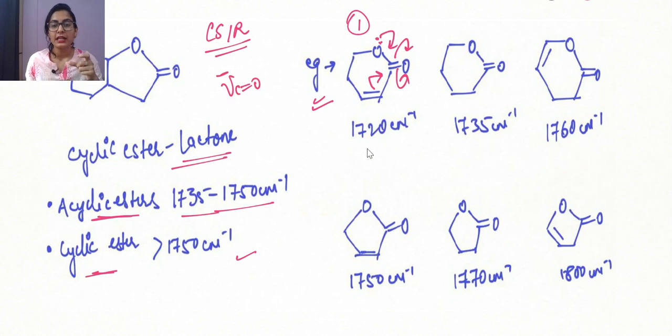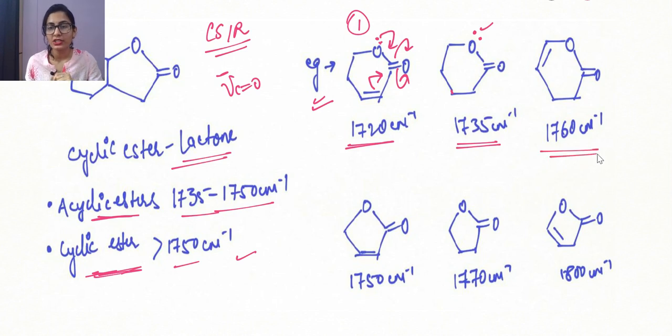Okay, so definitely the specific value for cyclic ester is reducing. So this is 1720 centimeter inverse over here. And when we are having only cyclic ester, which is basically our cyclohexanone system, right, because here we are having a 6-membered ring, one of them is a heteroatom definitely, but here we are having a 6-membered cyclic lactone. So for this, the value increases to 1735 centimeter inverse.